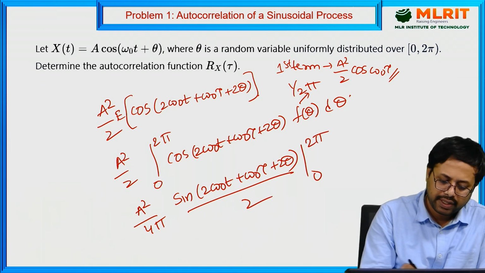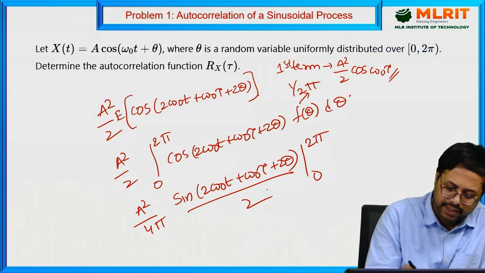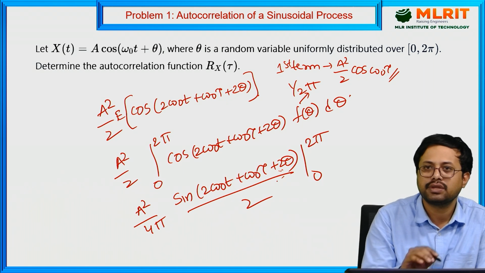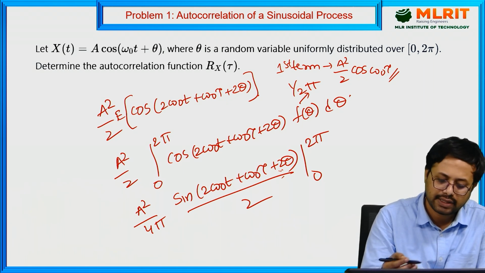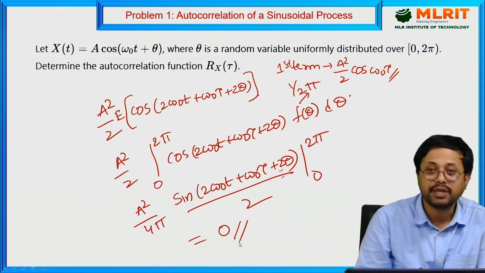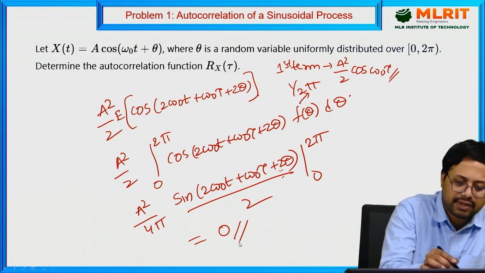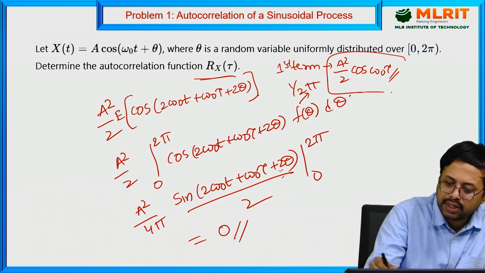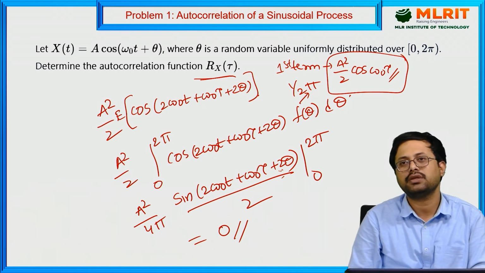You simplify it further. Here when you simplify it, you will get 4 pi. It repeats every 2 pi cycle. Sin of 2 pi is 0, sin of pi is 0, sin 0 is 0. When you subtract it, you will get 0. Then the remaining term will be 0. And finally the answer for this, determine the autocorrelation function, you will get only the first term, that is A square by 2 cos omega naught tau.